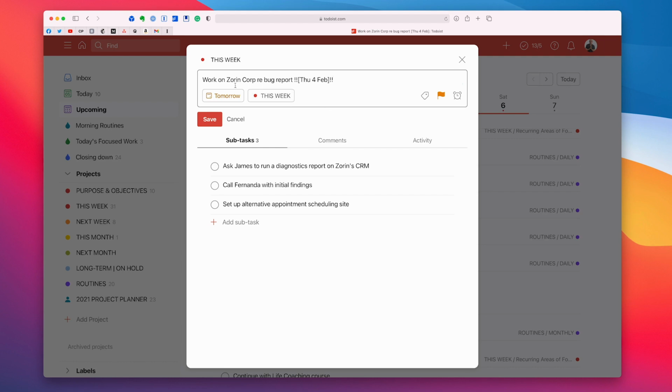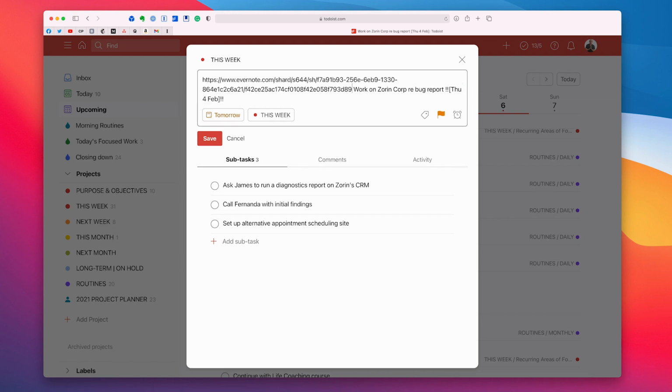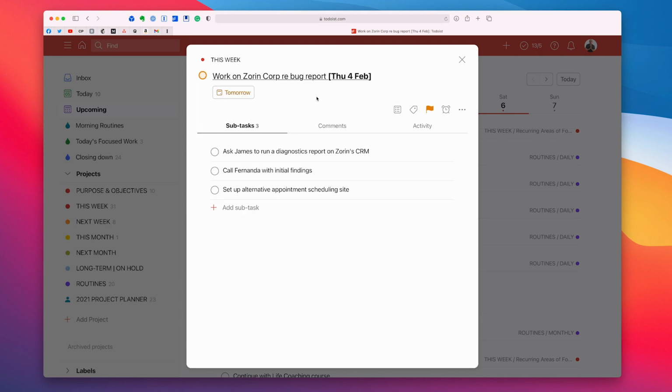And don't worry, those of you worried that I'm showing a link, I'm not worried because this is my demo account. By all means, if you wish to contact me through my demo account, I only delete whatever you send me. So once you've pasted that in there, you put this in brackets like I'm just about to do here. Let's put that in brackets, click save. And now I have a clickable link which will take me directly to that note whenever I need to.